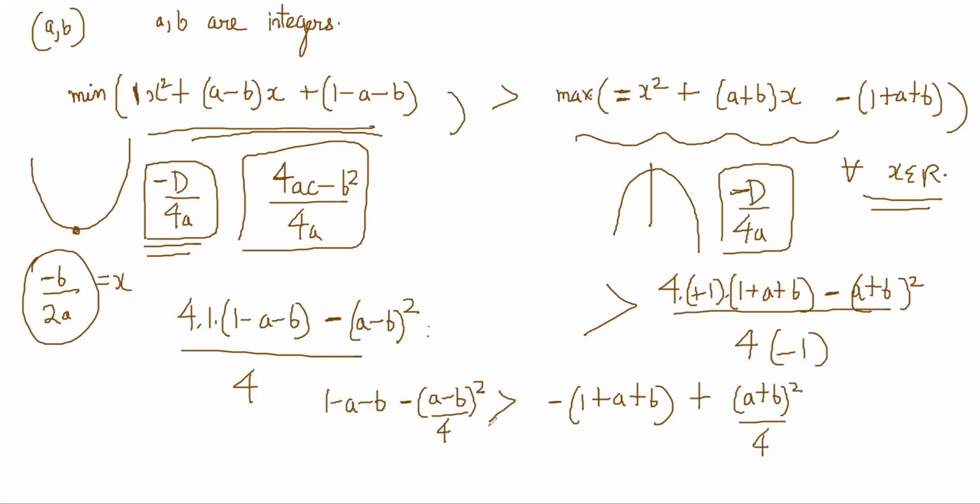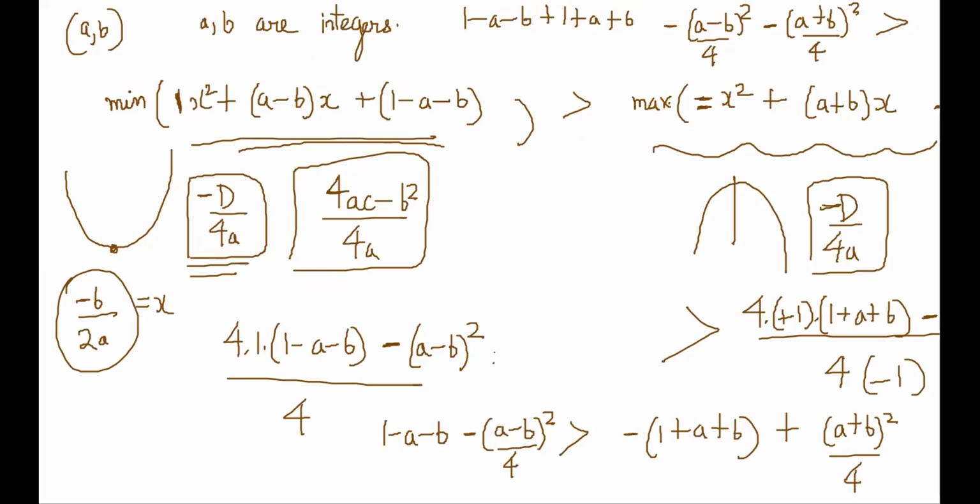Bring everything to this side: 1 minus a minus b plus 1 plus a plus b, minus (a minus b) whole square by 4 minus (a plus b) whole square by 4, is greater than or equal to 0.